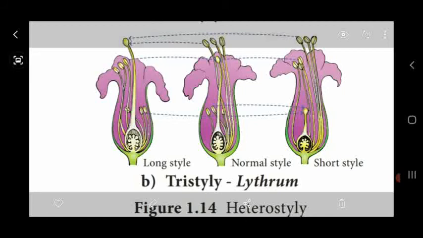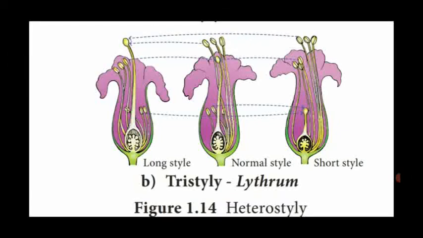Dear students, this is another type of heterostyle, that is tristyle. These are the 3 different types of flowers. First one, they are having different lengths of a stamen and a stigma. So first one, first flower, long style. Second one is the normal style. Third one is the shorter style.